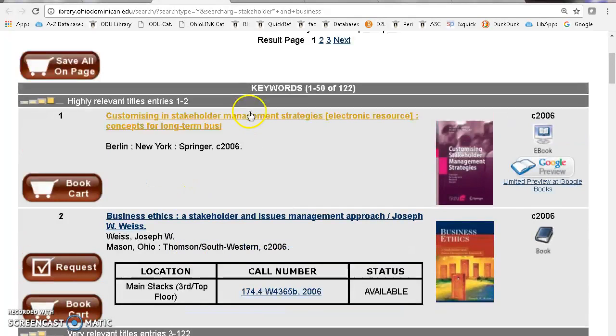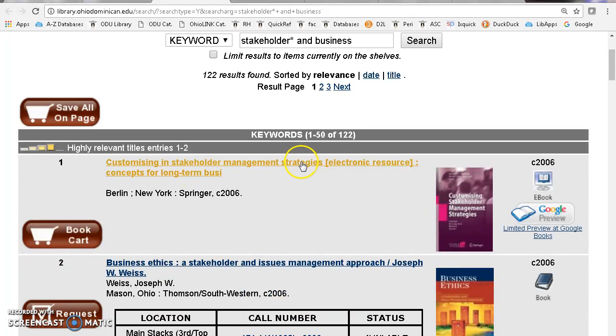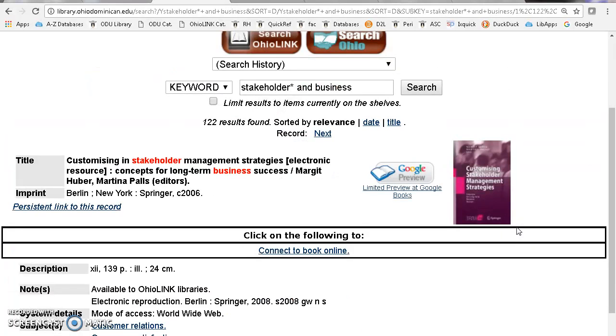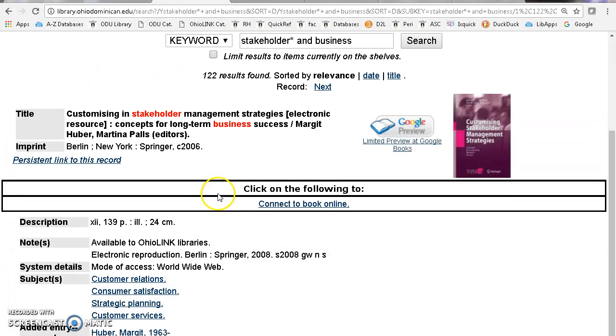Now, our online book that came up for stakeholder is just that. It is a completely online book, full text. If we click on it, you'll notice that under subjects, we will find out what that book is focused on, which stakeholders. Apparently, it's customer relations. Okay.